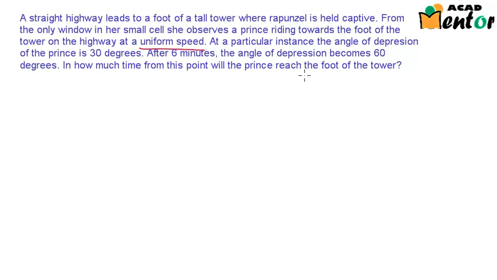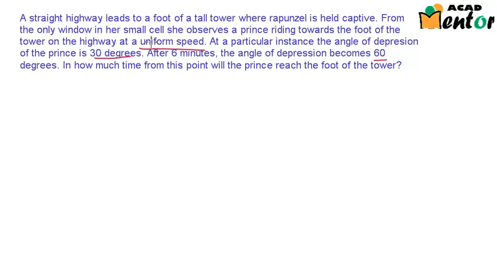At a particular instance, the angle of depression of the prince is 30 degrees, and after 6 minutes, the angle of depression becomes 60 degrees. In how much time from this point will the prince reach the foot of the tower?